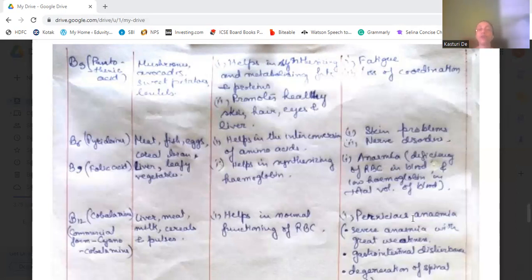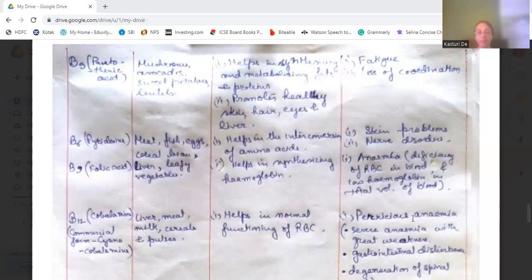B9 is known as folic acid, found in liver and leafy vegetables. It helps in synthesizing hemoglobin. A deficiency can lead to anemia. Anemia is a deficiency of RBC in the blood, and hemoglobin becomes low in the total volume of the blood.